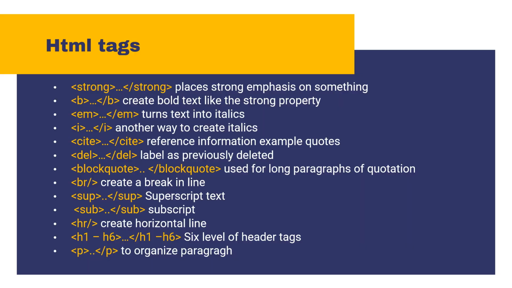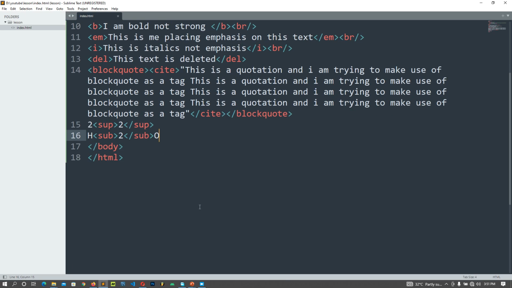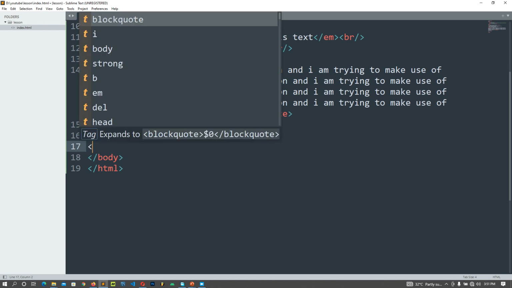Okay, we also have some other tags. Now talking specifically about the header tags. We have 6 levels of the header tags. I'll just demonstrate this straight off. Let me write the 6 levels of the header tag. From there you understand. We use header tags for heading of text. You understand what I'm trying to say.